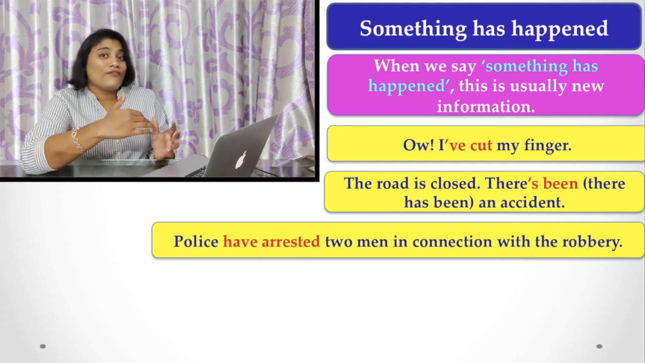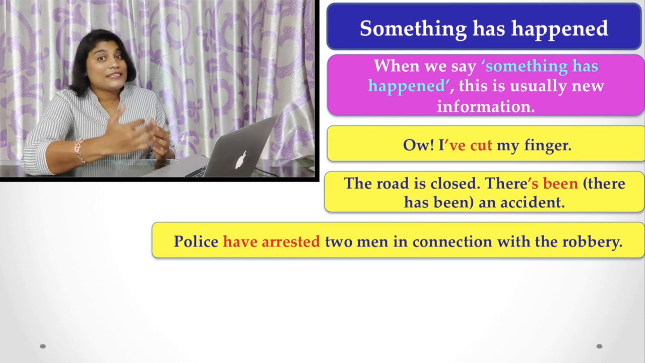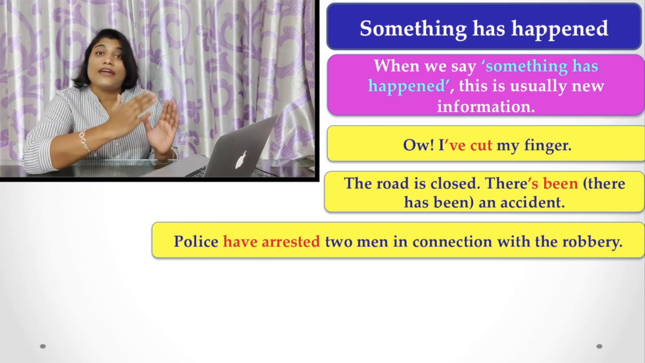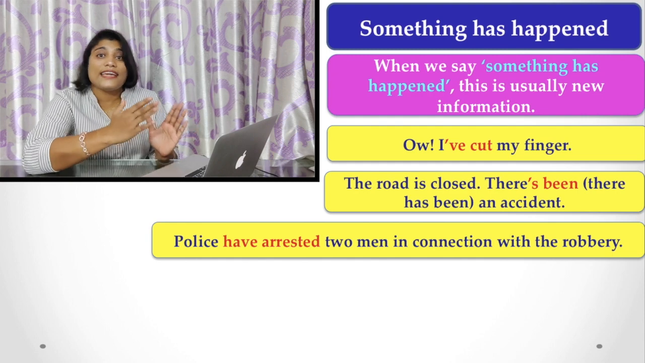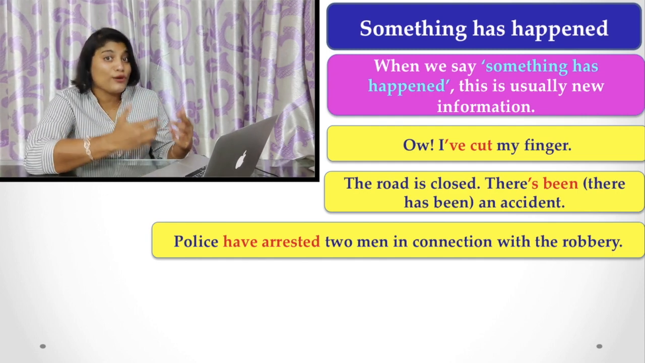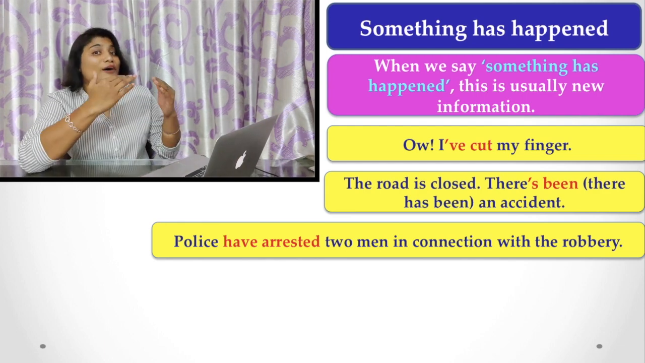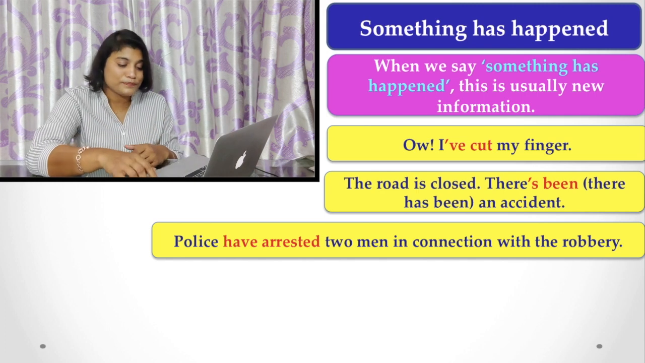I have told you, when you are talking about newspaper report writing, you have to use present perfect tense. So this is a very important thing, and keep it in mind, when you are writing a newspaper report, you have to follow this rule. You have to write it in present perfect tense.